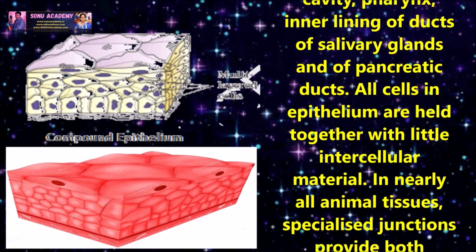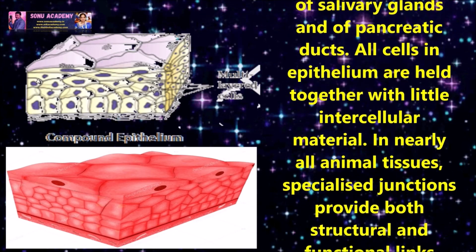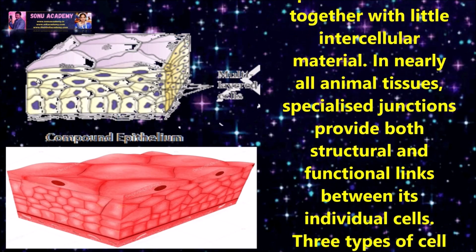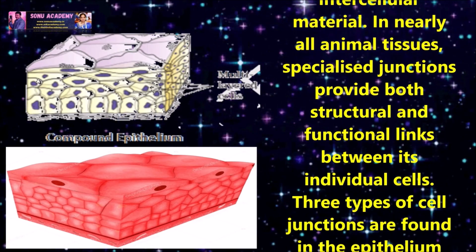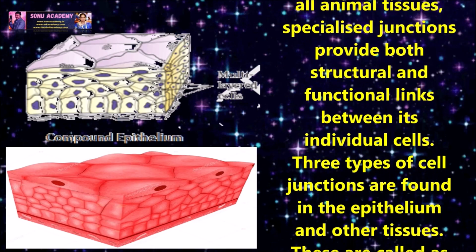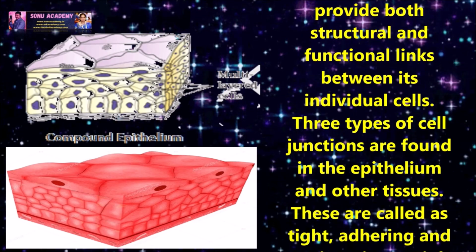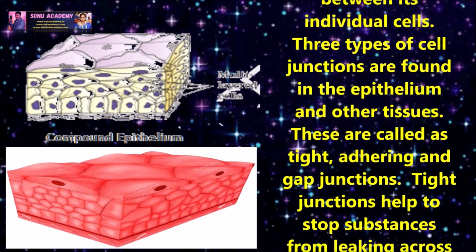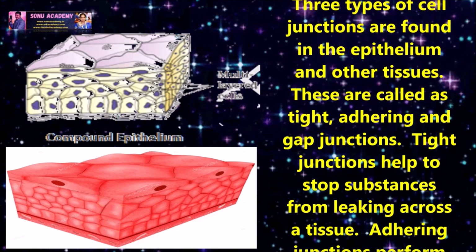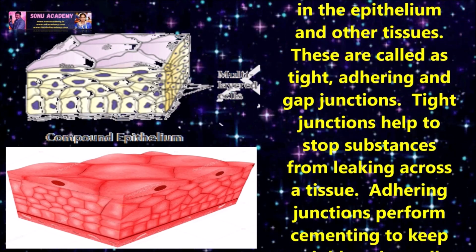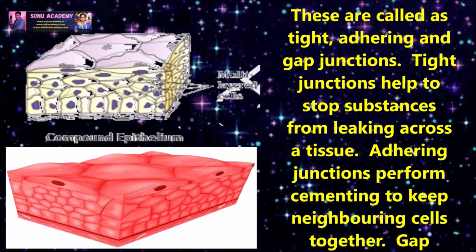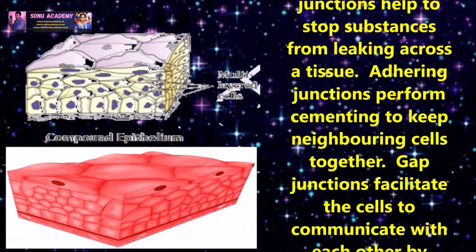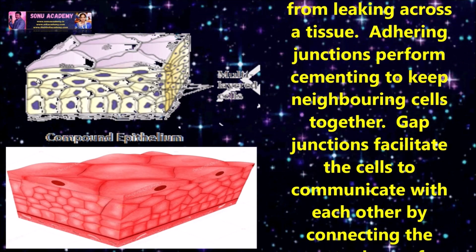All cells in epithelium are held together with a little intercellular material. In nearly all animal tissues, specialized junctions provide both structural and functional links between individual cells. Three types of cell junctions are found in the epithelium and other tissues. They are called tight, adhering, and gap junctions. Tight junctions help to stop substances from leaking across a tissue.